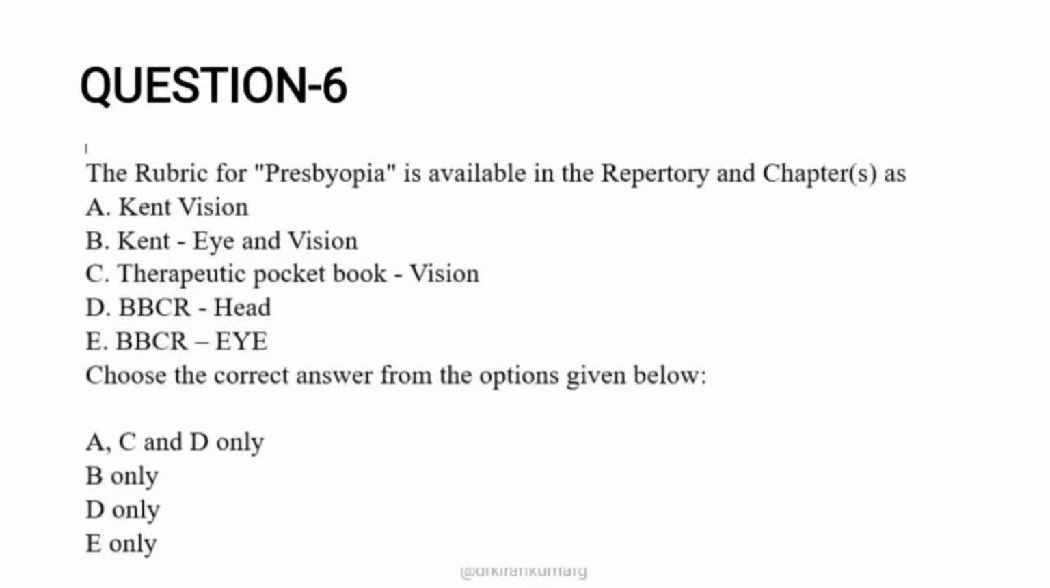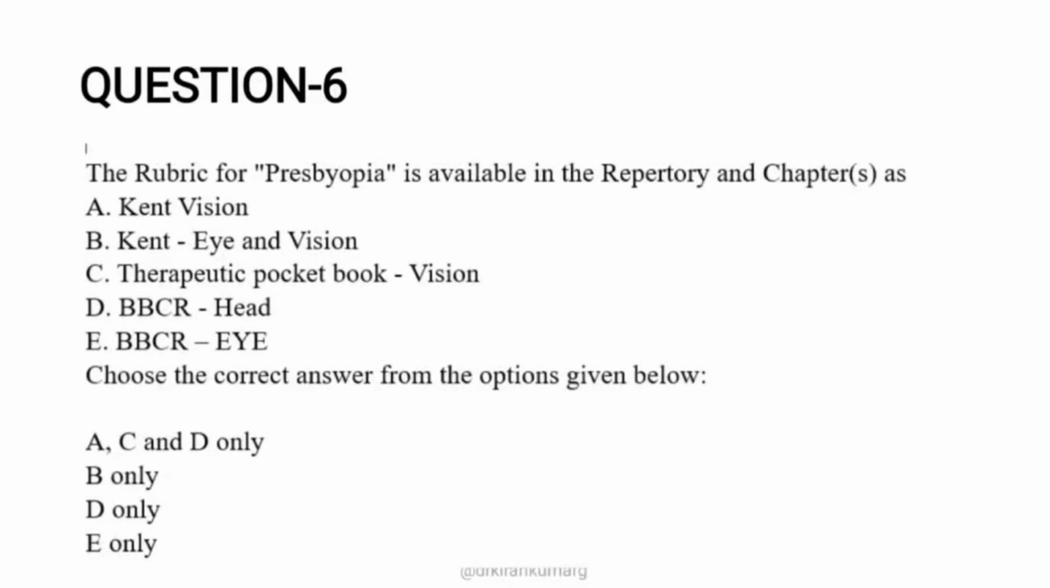Okay, so if you see Kent vision, Kent eye and vision, therapeutic pocketbook vision, BBCR head, BBCR eye. So you need to know, for this particular rubric, all the three repertories. For example Kent, BBCR and BTPB. In which chapter is the presbyopia direct rubric mentioned?